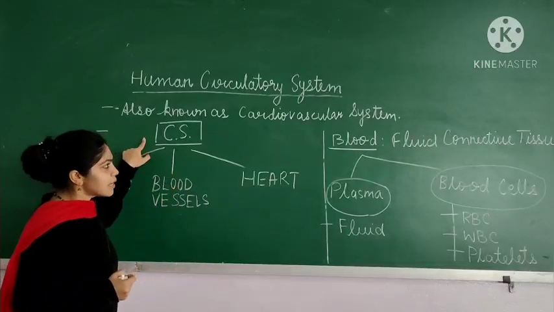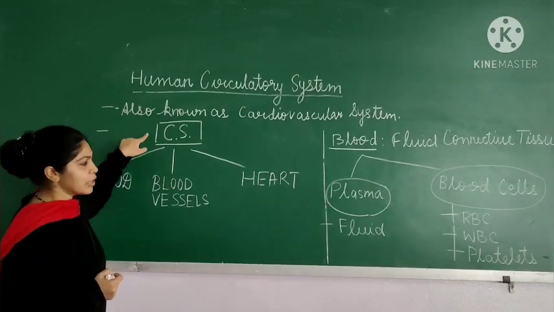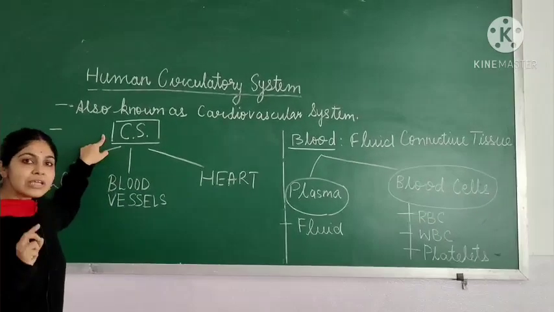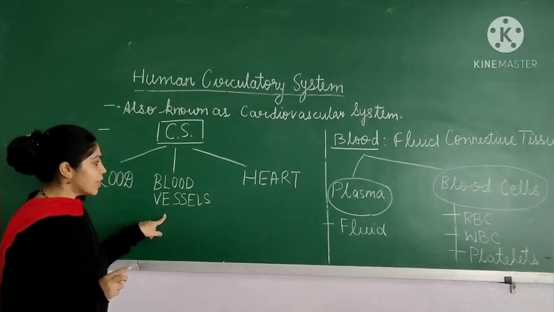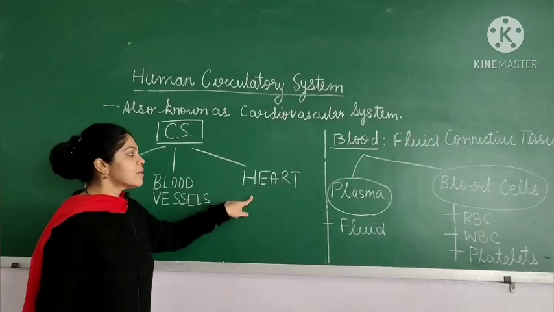So, the circulatory system in the human body comprises of three components. First is the blood, second is the blood vessels, and third is the heart.